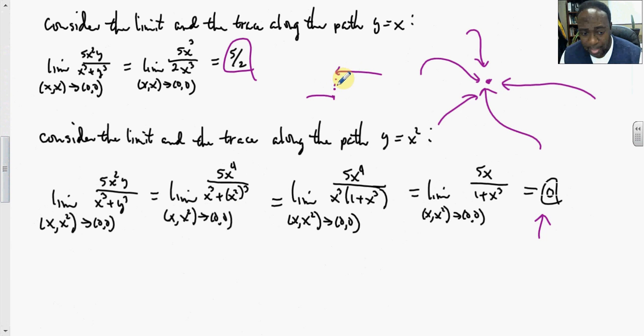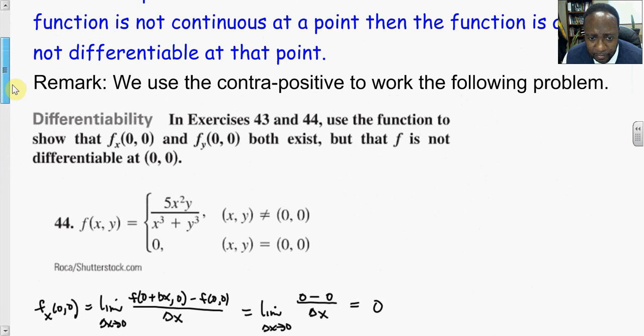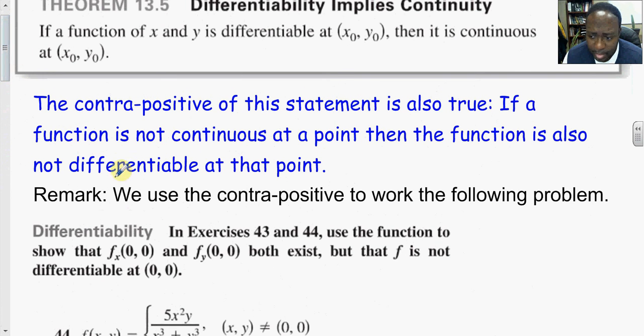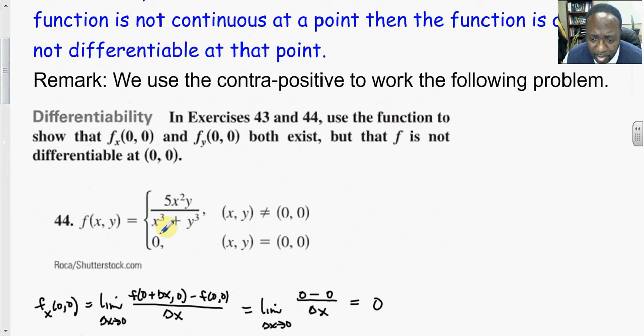So this function is not continuous, and by the contrapositive, if a function is not continuous, then the function is also not differentiable at that point. So I believe here you've just shown that for this piecewise function, even though the partial derivatives exist, the function is not differentiable because the function is not continuous at the point 0, 0.